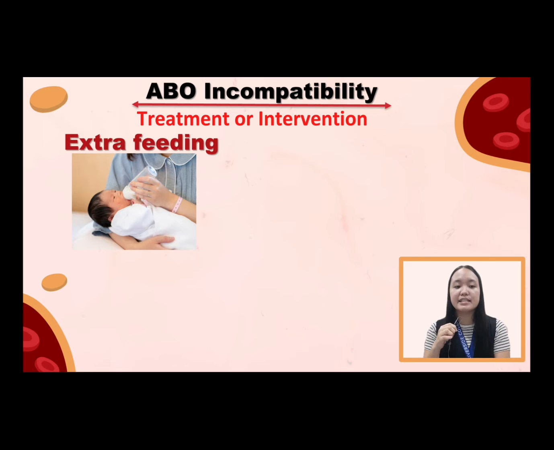First treatment is extra feedings. Some infants with mild jaundice will get better on their own simply by feeding more often. A temporary increase in feedings will lead to an increase in bowel movements, which is how excess bilirubin exits the body. Parents who breastfeed may need to supplement their baby's diet with formula for a few days if nursing alone doesn't do the trick.